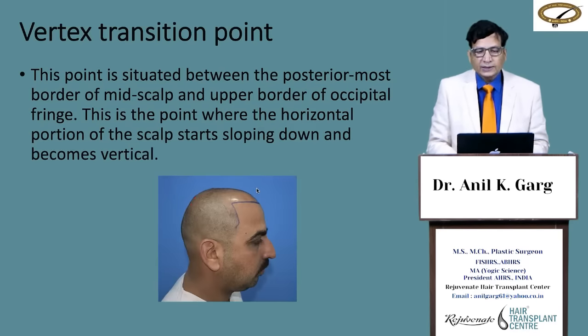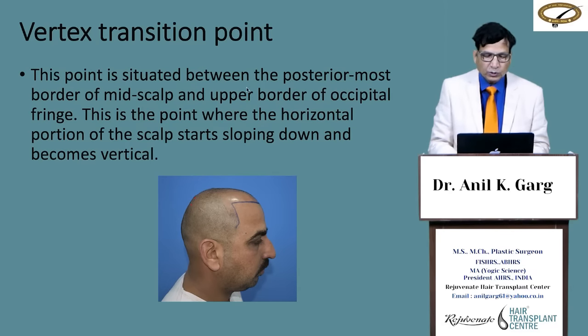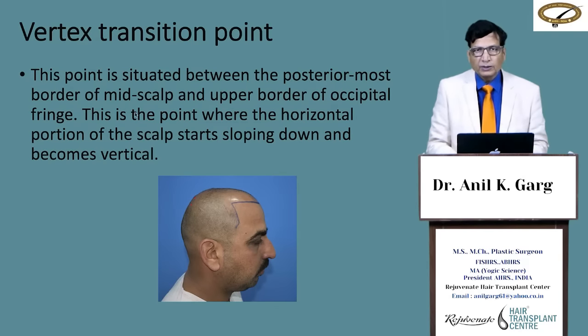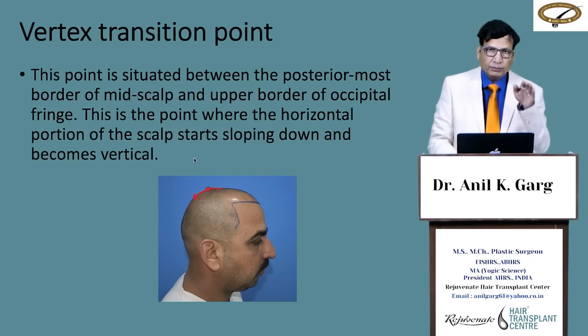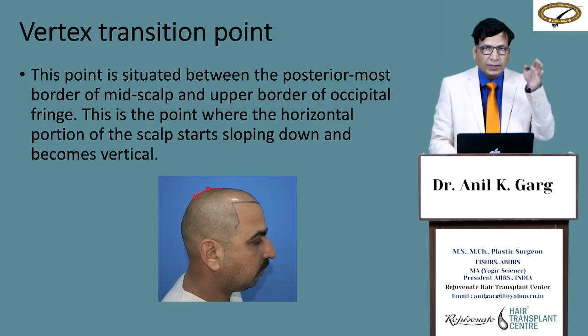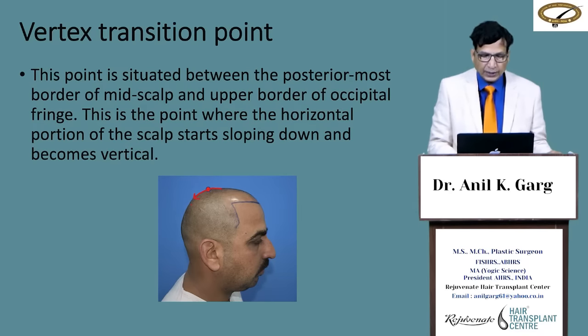Then the vertex transition point. This point is situated between the posterior most border of the midscalp and upper border of the occipital fringe. This is the point where the horizontal portion of the scalp starts sloping down and becomes vertical. Let us see. Means the horizontal portion becomes vertical, sloping down it starts. That is the vertex transition point.